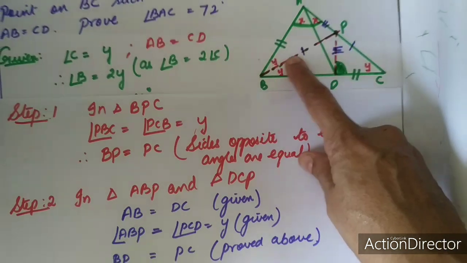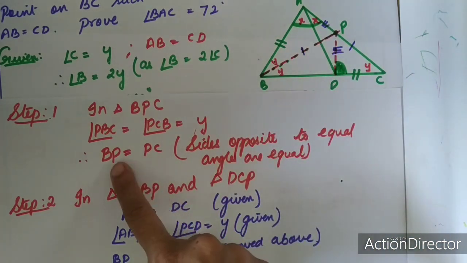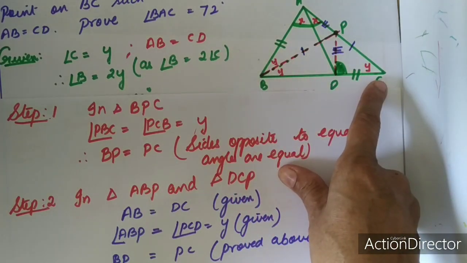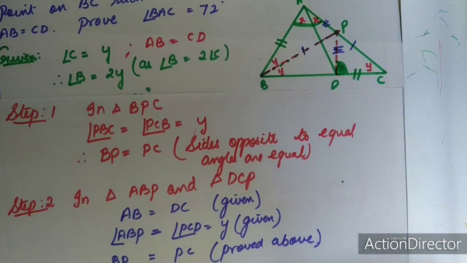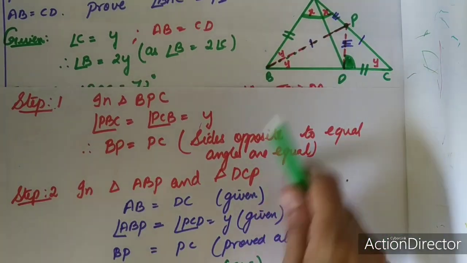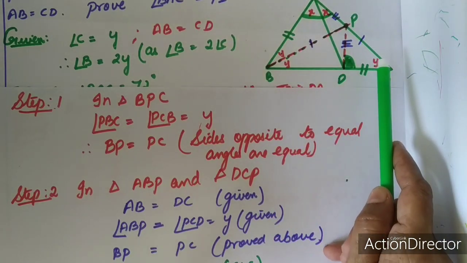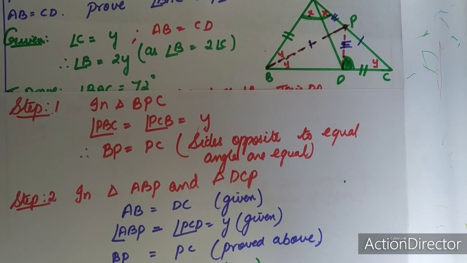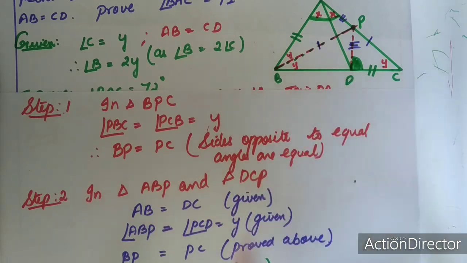Third condition, just now we proved BP is equal to CP. Therefore, these two triangles are congruent by SAS, and by CPCT I can say that this angle BAP is equal to angle PDC. Also we can say AP is equal to DP by CPCT.